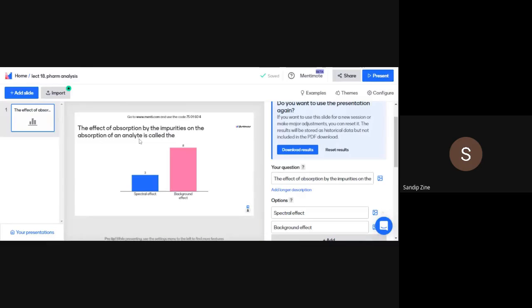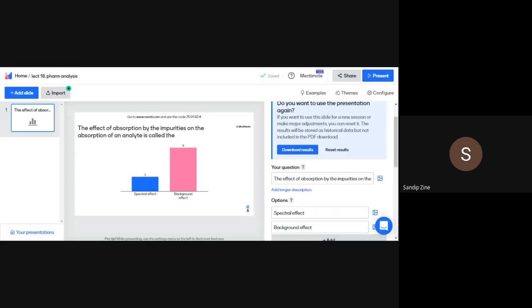The effect of absorption by the impurities on the absorption of an analyte is called, two options were there, spectral effect and background effect, and the correct answer is background effect, because whatever peaks we are getting due to impurities will get superimposed on the peak of our analyte, whatever we are analyzing.